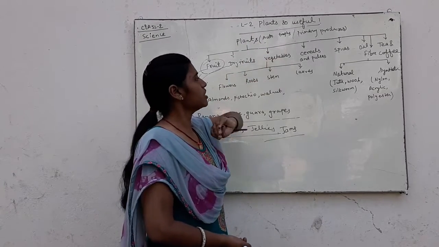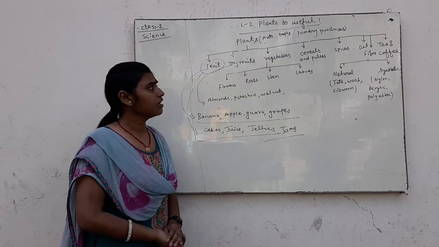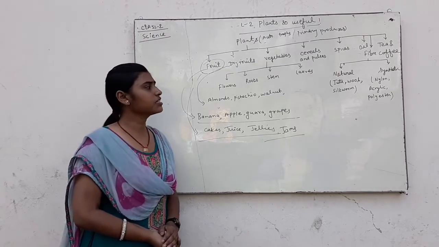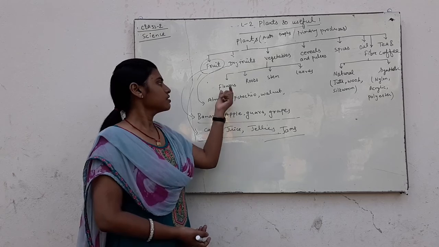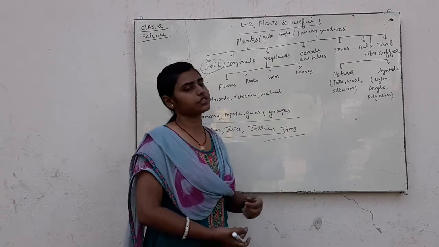And vegetables are obtained from plants, and there are many forms of vegetables which we eat, such as flowers, roots, stem and leaves.